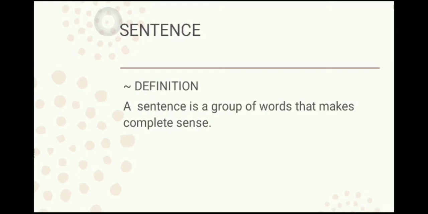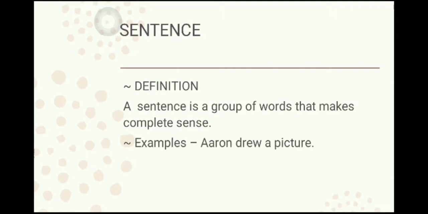I will tell you an example. If I say Bhumika, Bangalore, car, what is this? These are group of words, right? But it will not make complete sense. You will not be able to understand the meaning of it. Yes, you will understand the meaning of the individual words, but you might not be able to connect all those words together and make one complete sense, isn't it? So, you have to have complete sense too. So, now if I say Bhumika is going to Bangalore by car, then it will be a proper sentence, isn't it? Let us see some examples.